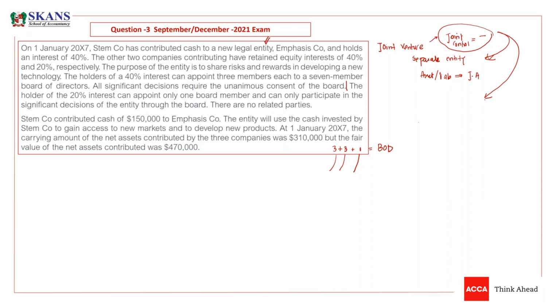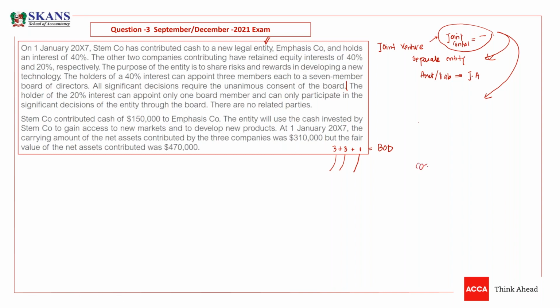Now, the holder of the 20% interest can appoint only one board member and can only participate in significant decisions of the entity through the board. There are no related parties. Other than this, they are not related parties. STEM company contributed cash of 150 to Emphasis company. So what is our cost, guys? Sorry, 150. So we should record this at 150.